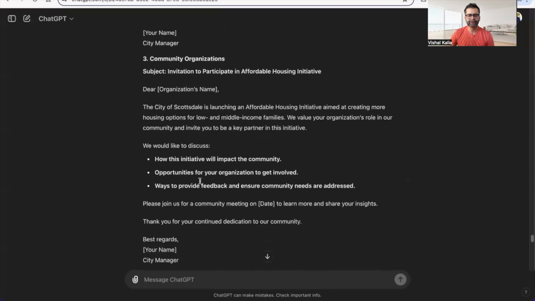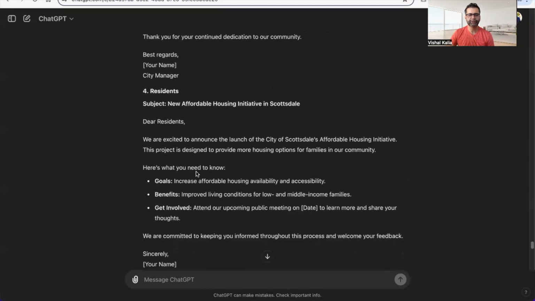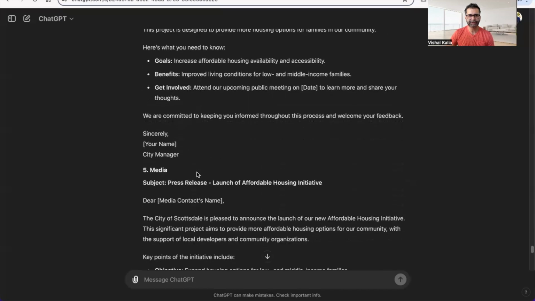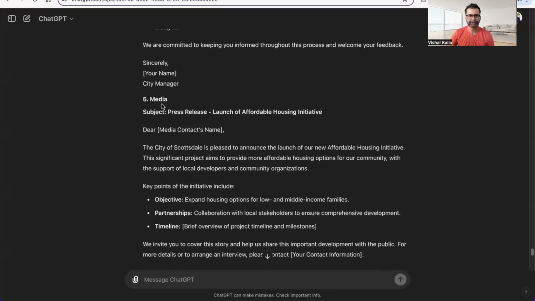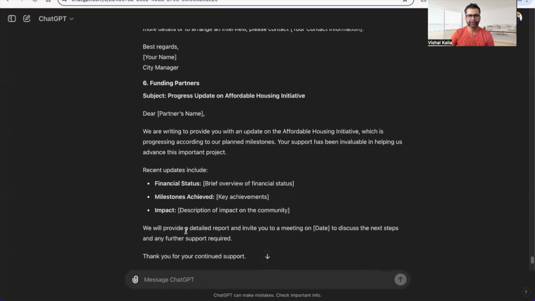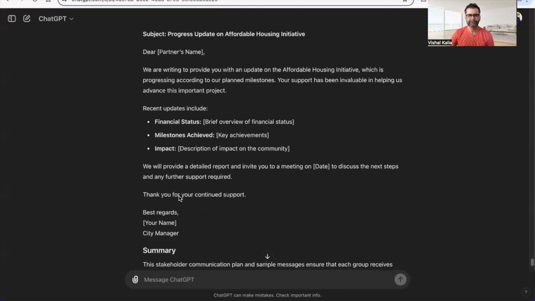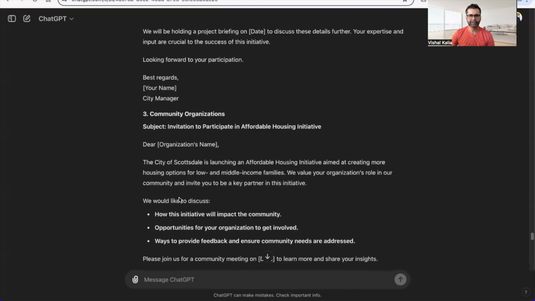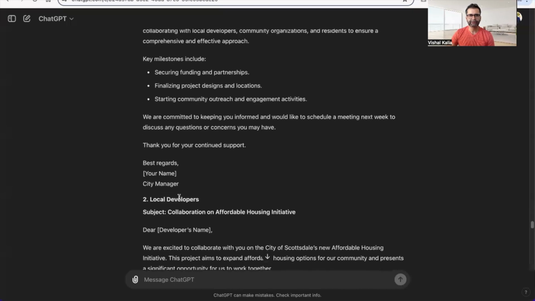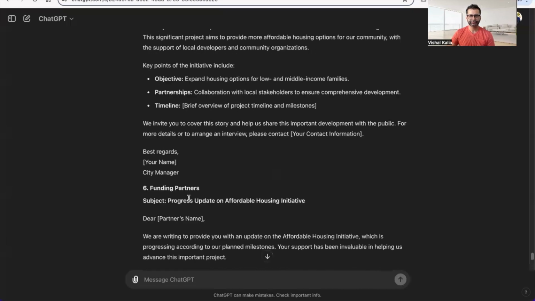Community organization. So as you can see, it gives you a really good overview and templates that you can actually use for your communication plans with the media, with the funding partners, and also provides you a quick summary. So this is a fourth way you, as a city manager, can use ChatGPT to get those details.